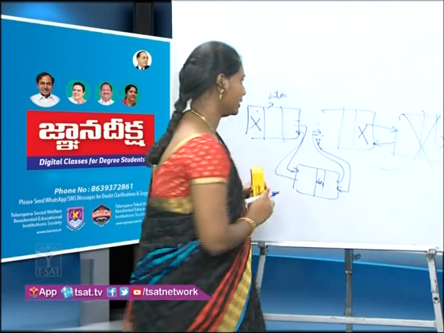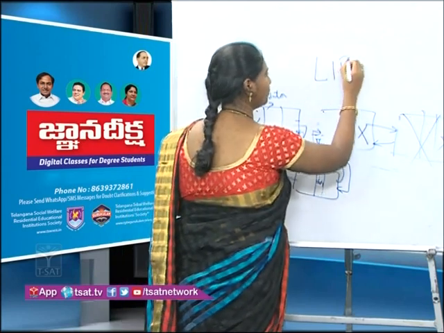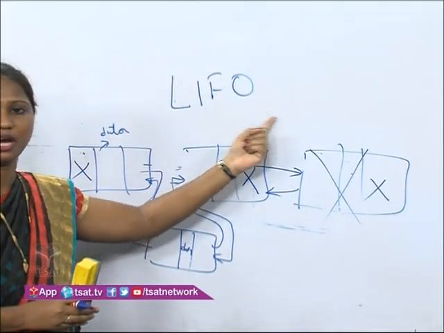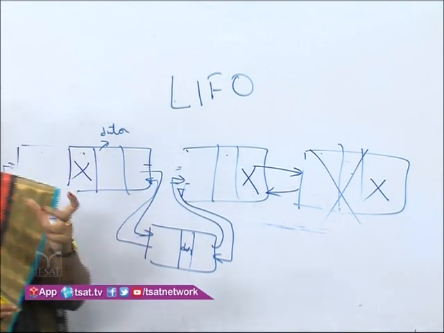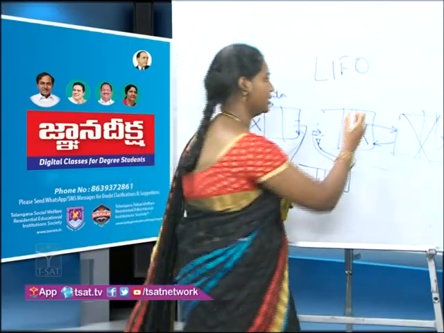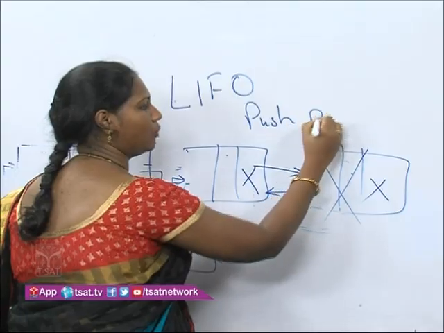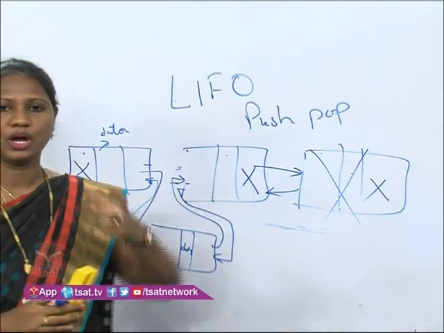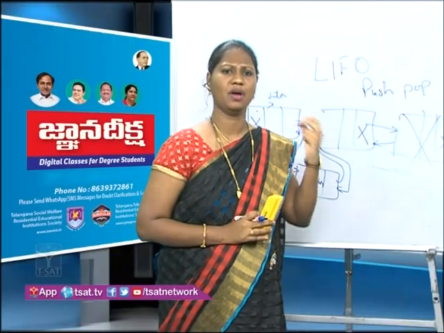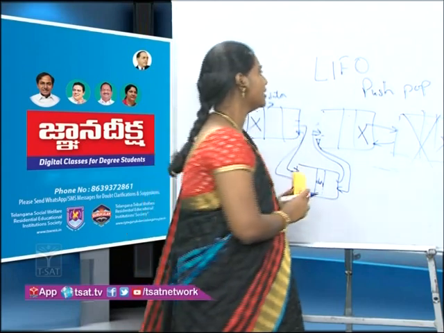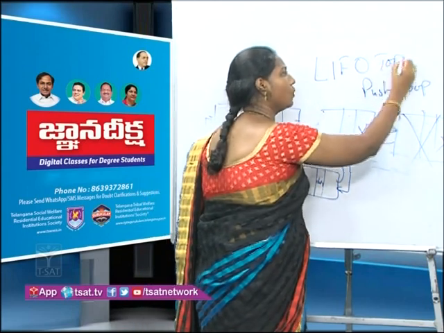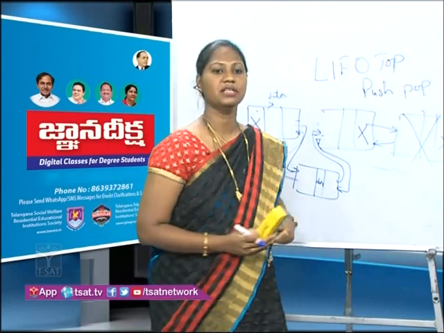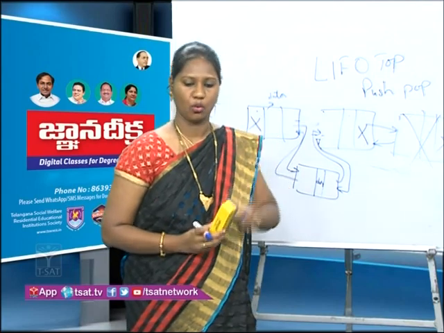The principle here is LIFO. Keep in mind, students, LIFO, last in first out. Now students, the two operations we have here are push and pop. Push is inserting an element into the stack, deleting an element from the stack is pop. Where are these two operations performed? They are performed on the top. Insertion and deletion both are performed at the top of the stack itself, means at only one end, students.